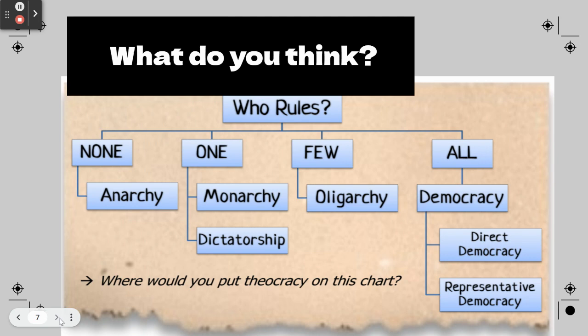All right, so we're going to wrap it up, and I want you to think about this for a minute. We have talked about this before, and you'll notice here are all of the different types of government that we've talked about. But where would you put theocracy on this chart? Would you put it under who rules: one person, a few people, all the people? Is it more like a democracy, or maybe more like a dictatorship or an oligarchy? Where would you put it and why? Answer that question. Then check your answer in your notes with your teacher, and then you can move on to the next activity.